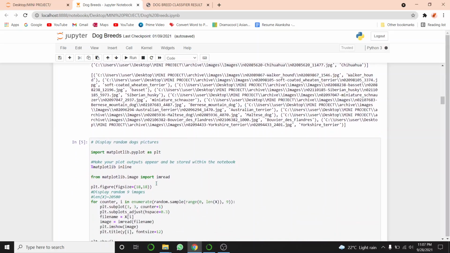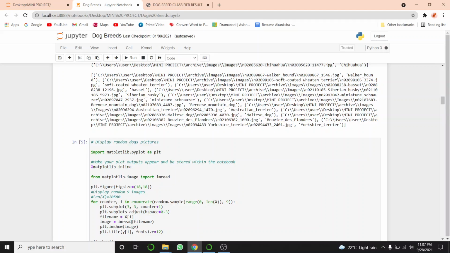Now we will display random images. For that I have imported matplotlib.pyplot. I will display 9 images from 0 to 20580, which is the length of X. We will take the file name from X and save it in filename.